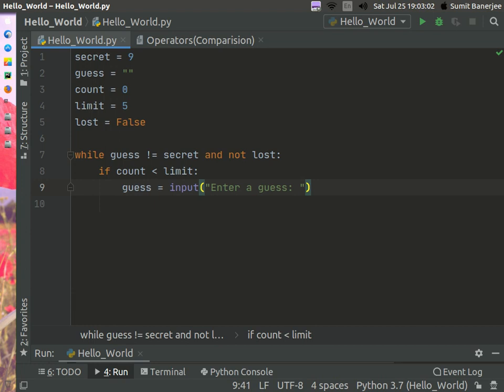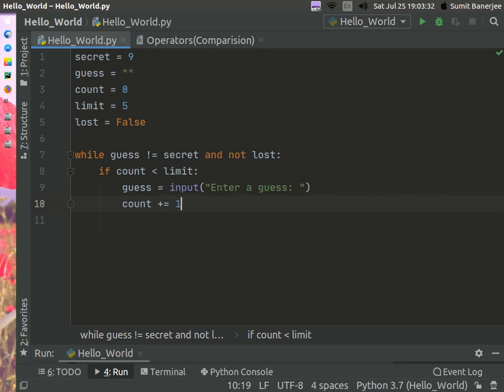After this you increment the count variable with plus equals 1. Plus equals is a short form of count is equal to count plus 1.